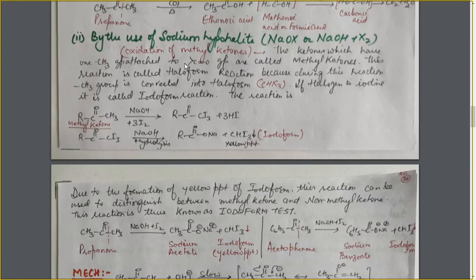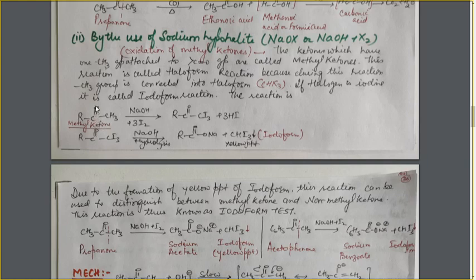So, in this reaction of oxidation of methyl ketone with sodium hypohalite, we get haloform. That's why this is called the haloform reaction. And if this X is iodine, then the compound will be iodoform and the reaction will be known as the iodoform reaction. Now, how can we write down the iodoform reaction? Let's see. This is the methyl ketone.